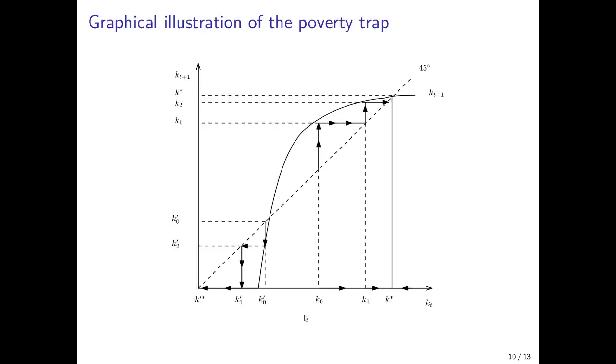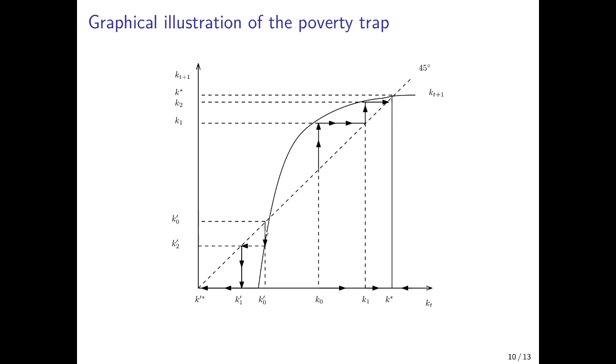So if we start with a certain capital stock, say K0, then we see that capital in the next period would be along the Kt plus 1 line. So we would have K1 here. Then we draw K1 on the x-axis, so K increases step by step. K2 would then already be here, so we would have K2 again closer to the steady state level, and we would converge to the steady state from below, to this steady state with a high capital stock basically.